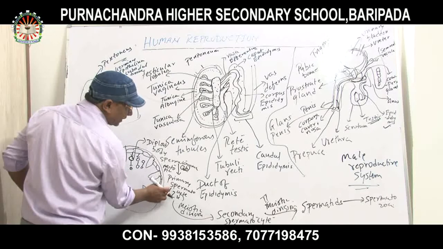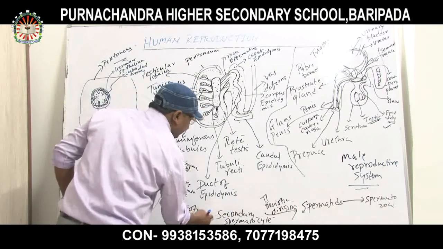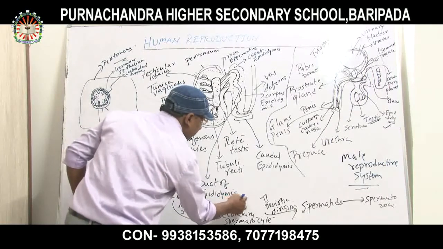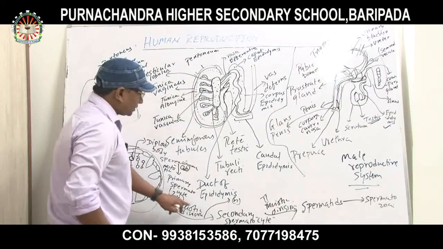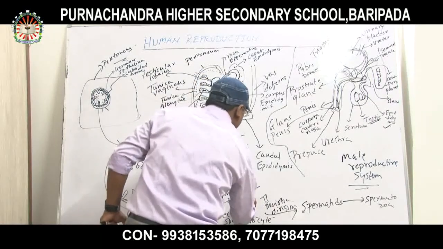Spermatogonia 2n, the primary spermatocyte undergoes mitotic division producing primary spermatocytes. Then meiotic division produces secondary spermatocytes, n and n. Now 2n divides into n and n. Then after that spermatids.